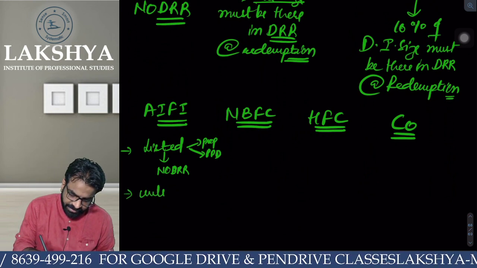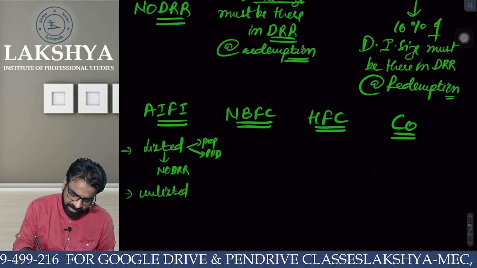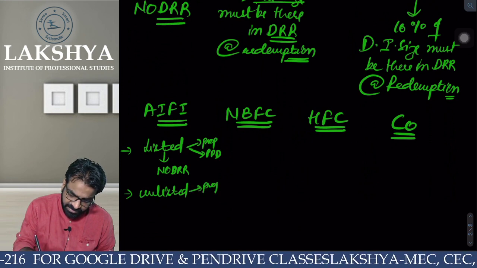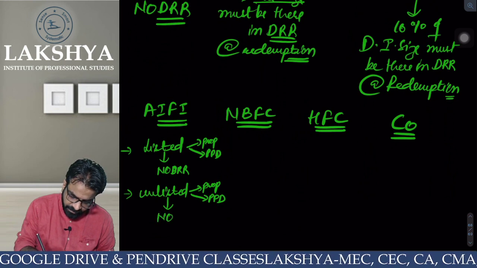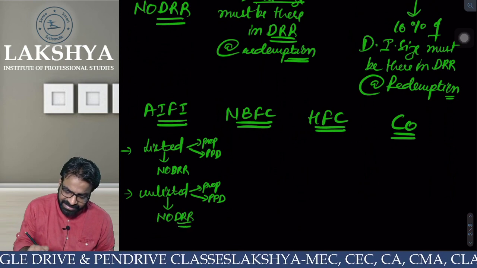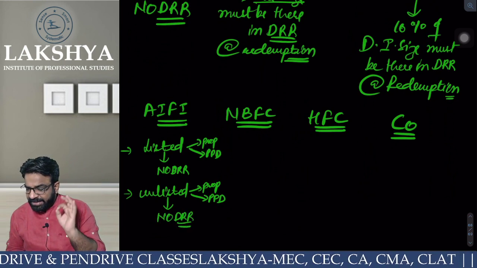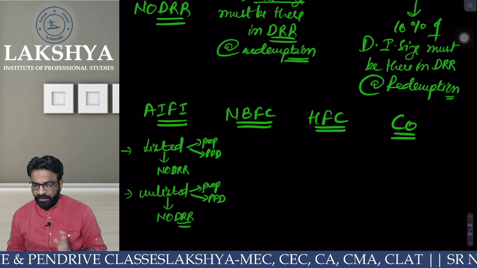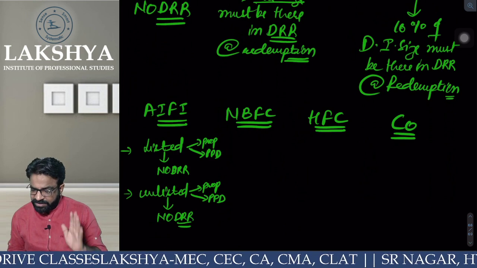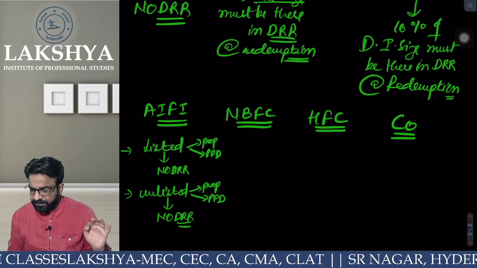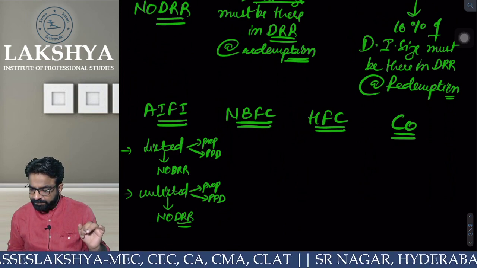I am an unlisted AIFI, either via prospectus or via private placement of debentures. Again, no DRR. So in case of AIFI, DRR required or no DRR? No DRR, sir. Either you are listed or unlisted, either via prospectus or private placement. Everyone clear? Okay.